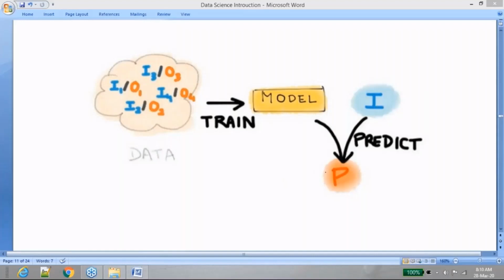So first of all, the flow of an algorithm will be like this. You should be having your historical data, as I said. First step is that you should have all this historical data. Let's say, for example, you're trying to predict whether a person will become a defaulter or not in a particular bank. You should have the historical data: who are the people who became defaulters, and who are the people who haven't. You should collect all the historical data.